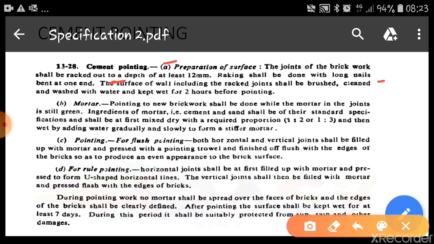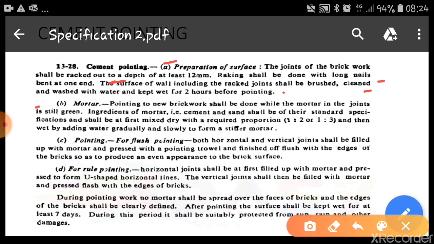The surface of the wall, including the raked joints, shall be brushed, cleaned, and washed with water and kept wet for 2 hours before pointing. This is required so that the bricks will absorb the water. Bricks will be wet and they will not absorb the water from the mortar.